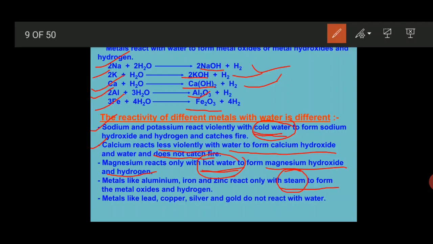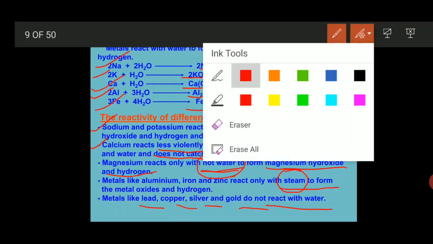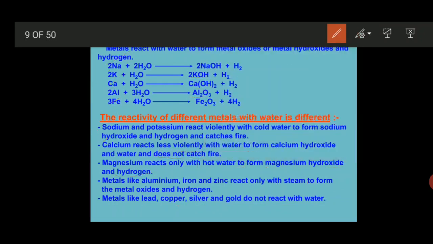See, these points are very important: cold water, hot water or steam. Similarly, lead, copper, silver and gold do not react with water because they are least reactive in nature and kept below hydrogen in the reactivity series. In simple language, different types of metals react with different categories of water.